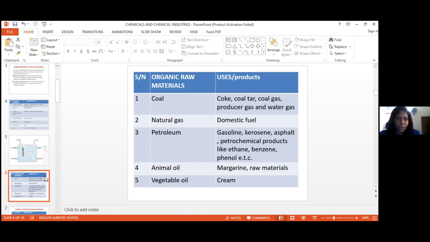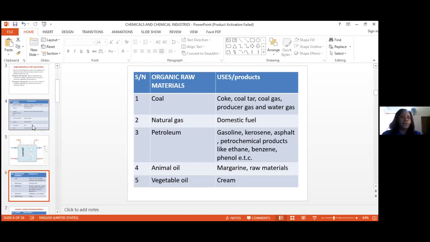Now, the animal oil is converted into margarine and raw material for making soap. And the vegetable oil is used for making cooking oil and also for making cream. So all these are some of the uses of the organic raw materials gotten from the planet.